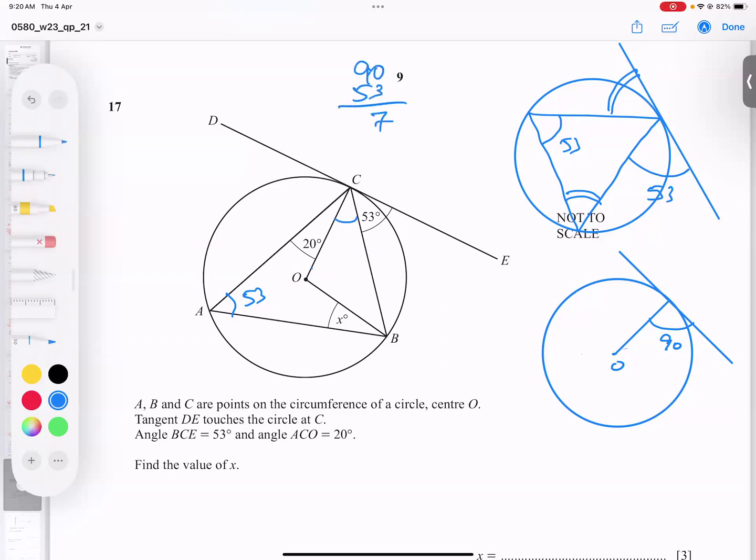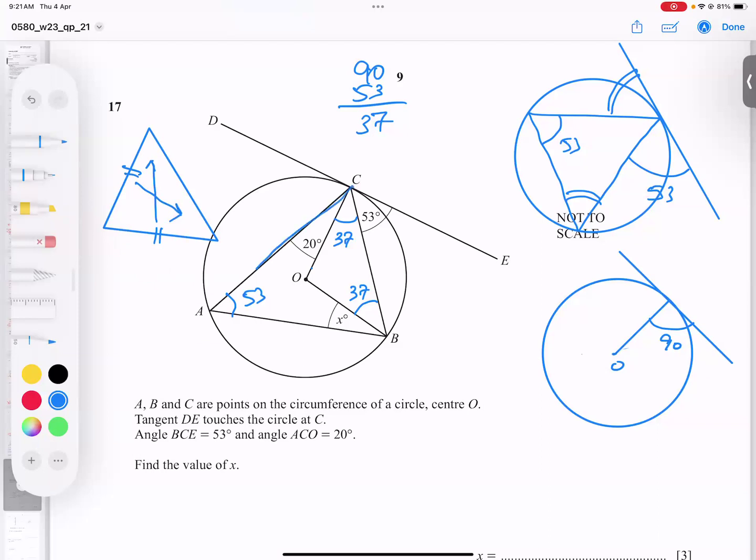I got 7 and I got 37. So this is 37, I think clear. And if this is 37, this is automatically 37. Why? Because this is the OC radius, and this is the OB radius. If this is radius and this is radius, then the opposite angles are always equal.